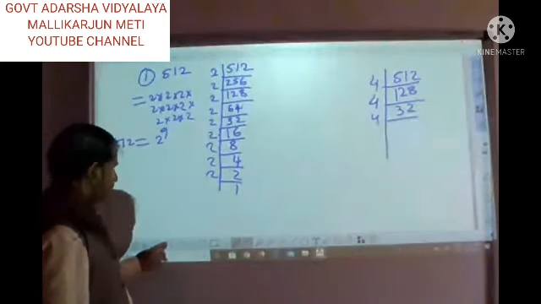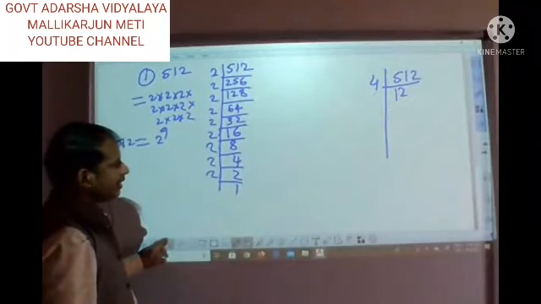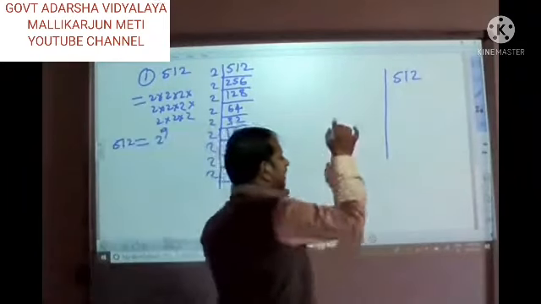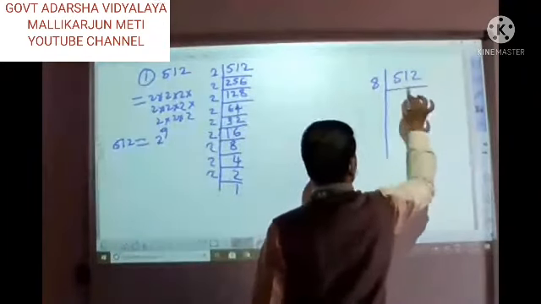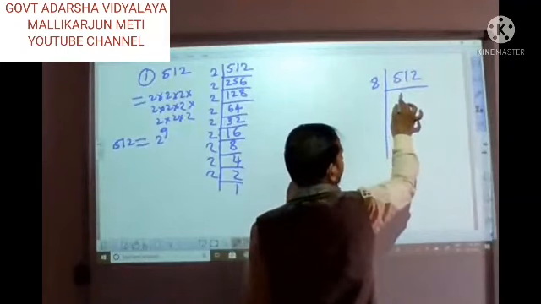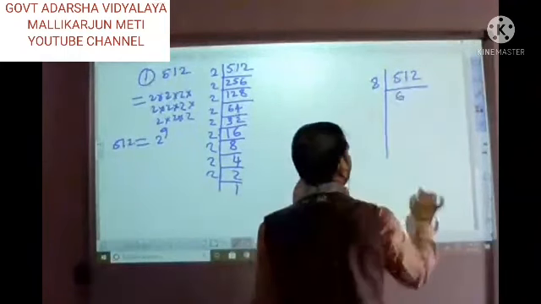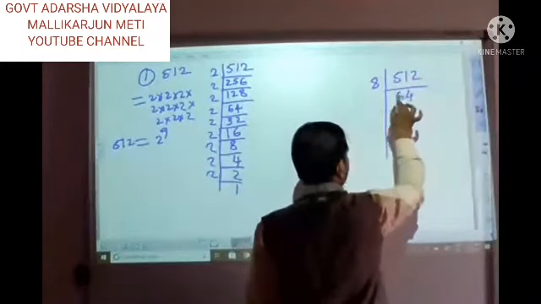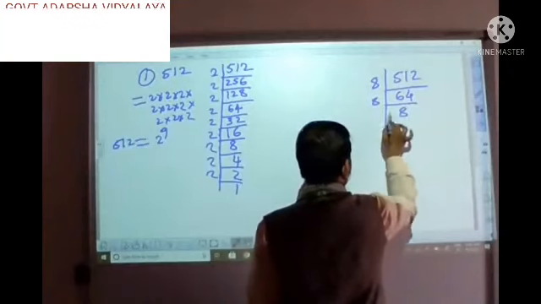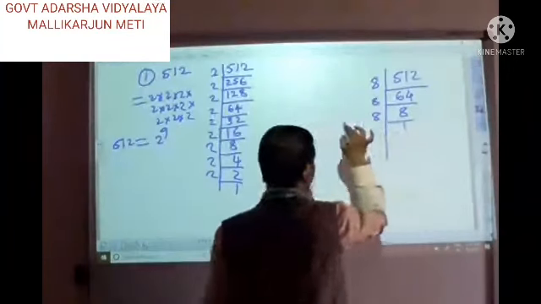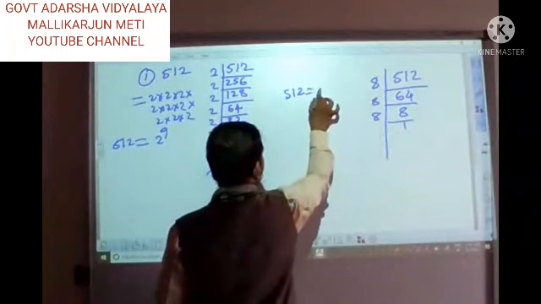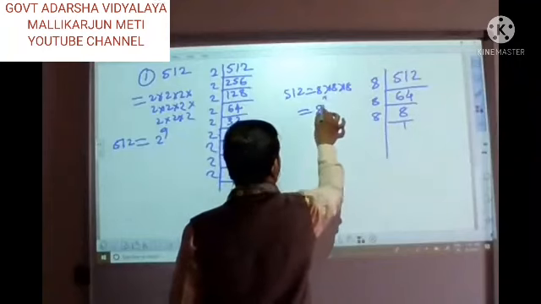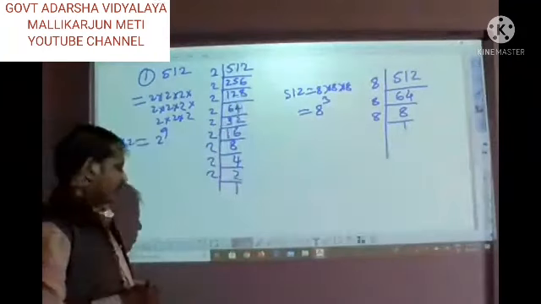If you don't want this also, you can write like this also. How? Just observe. You can directly go through 8 also. 8 6s are 48, 8 4s are 32, 8 8s are 64, then 8 1s are 8. At that time, 512 is equal to 8 into 8 into 8. That is 8 raised to 3. Like this also you can solve.